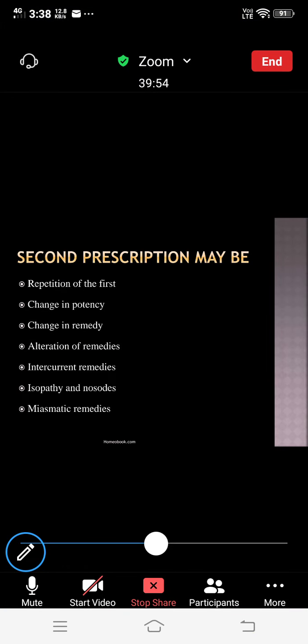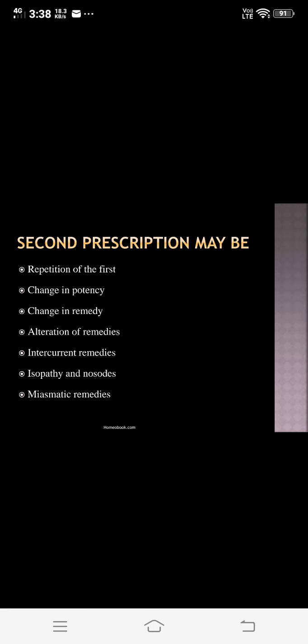So now we will see the different types from the books also. In the book, they describe the different types of second prescription as a complementary remedy, then antidotal remedy, then repetition of the remedy, change of remedy, then cognate, and the low potency remedy. So these are the different types according to the book.